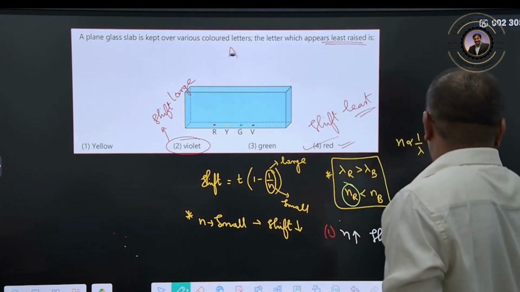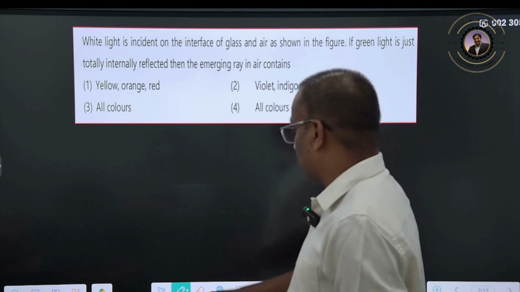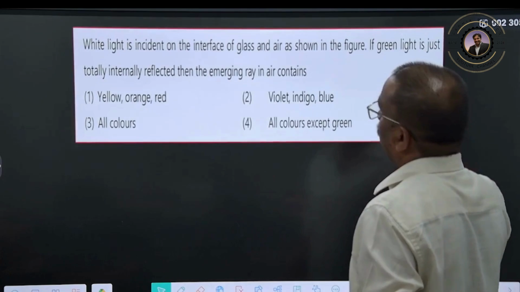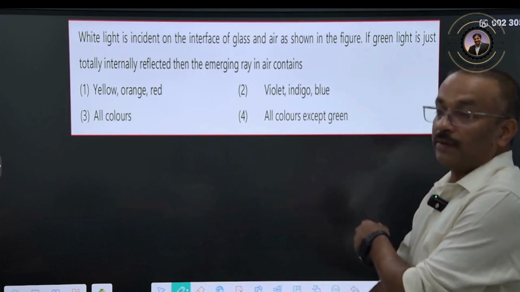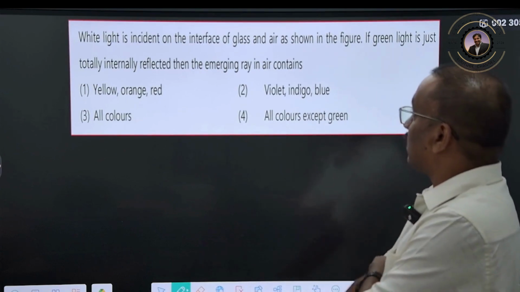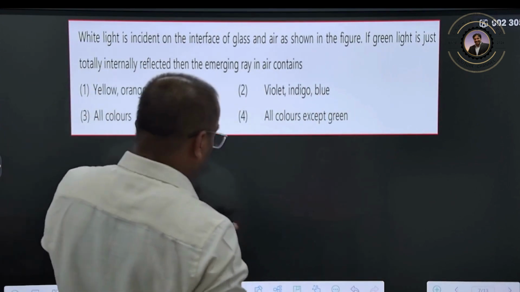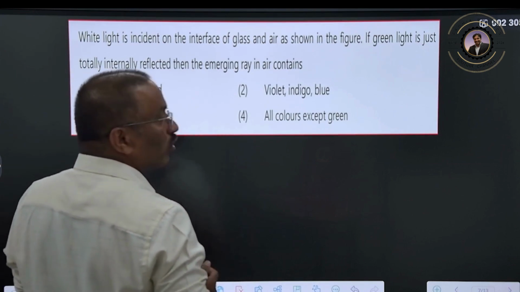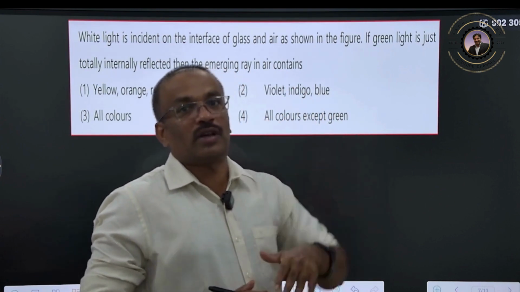Now let us go for one more. I think it is visible. If it is not visible, don't worry, try to concentrate on my words, then you will understand. White light is incident on the glass and air as shown. If the green light just undergoes total internal reflection, then the emerging rays in the air contain what? Total internal reflection means immediately you should get into your mind that the light ray should travel from the denser medium.